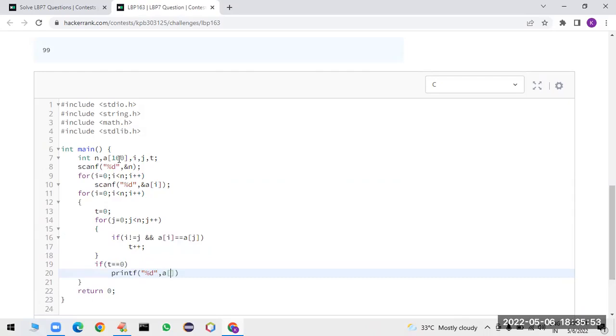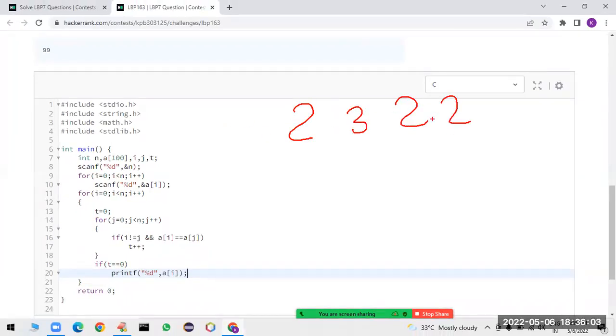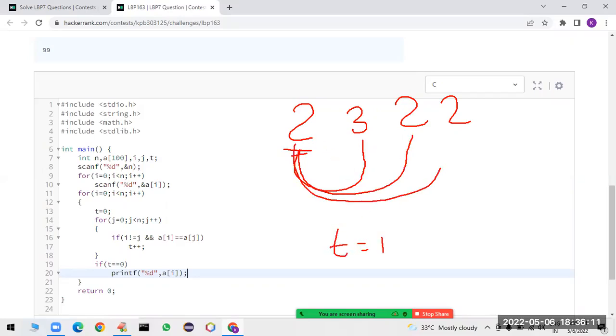Okay, these are the types of elements I am trying to print. A of I. Suppose my elements are 2, 3 and then 2, 2. First I am taking this one and comparing. Is it equal? No. Is it equal? Yes, t will become 1. Is it equal? Yes, t will become 2. If t is equal to 0, then only we have to print.